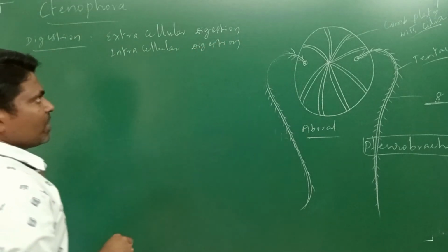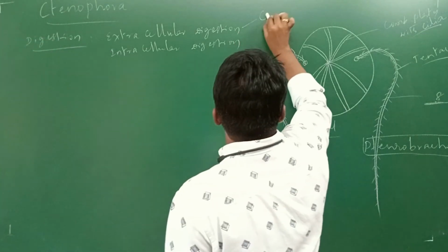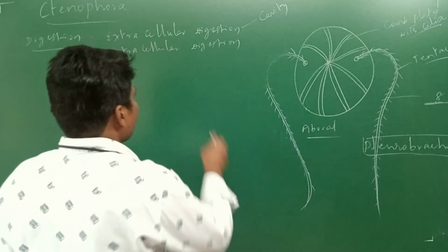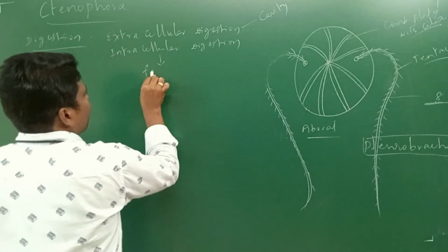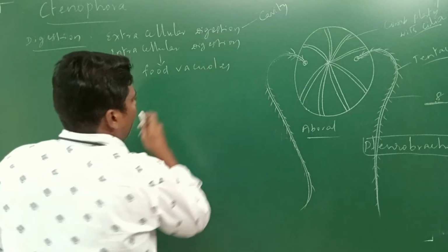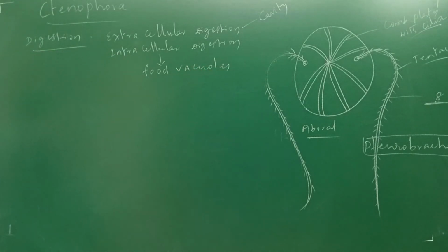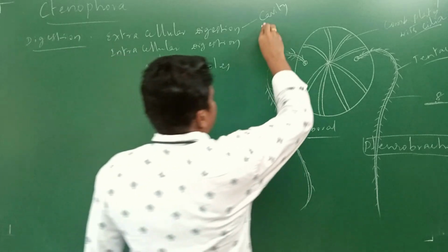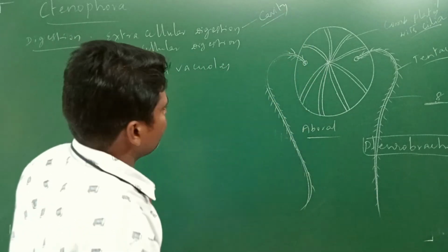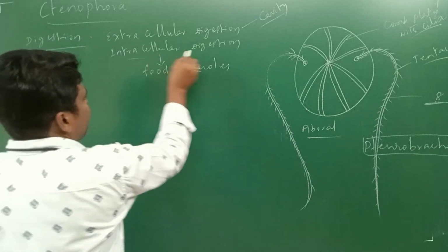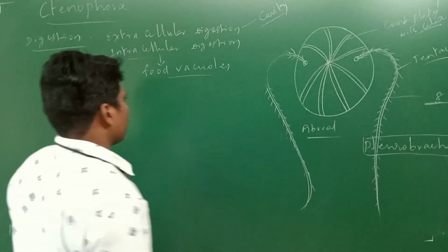Intracellular digestion takes place in food vacuoles.